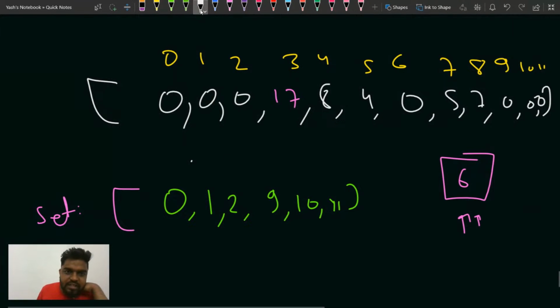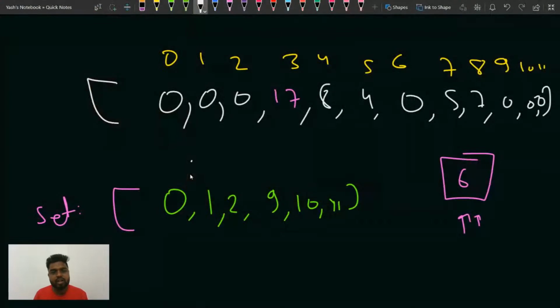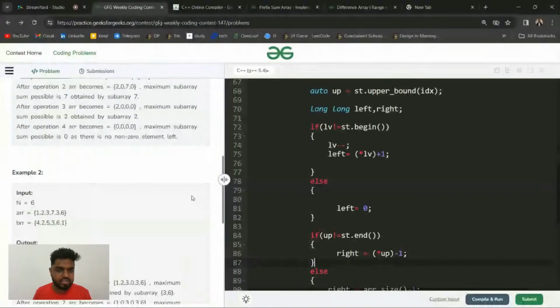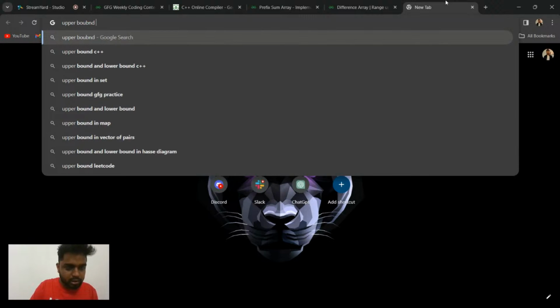So in the same way, I will find the upper bound. Upper bound will give me the index of the element that is greater. Let me check the definition, because I'm getting confused.